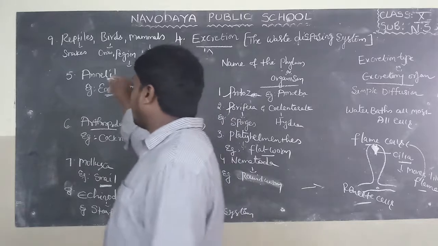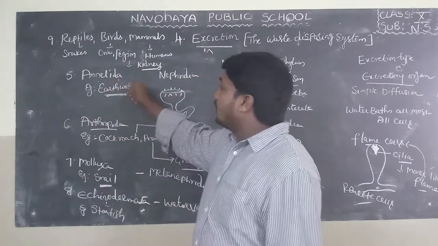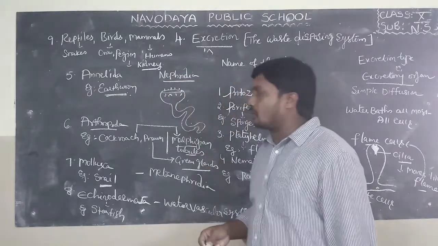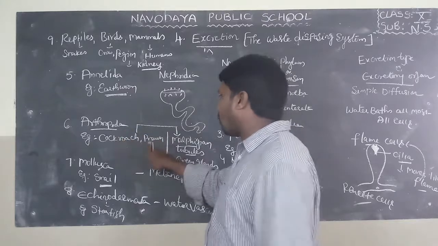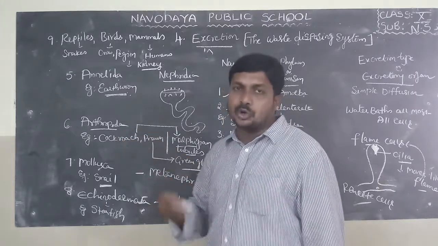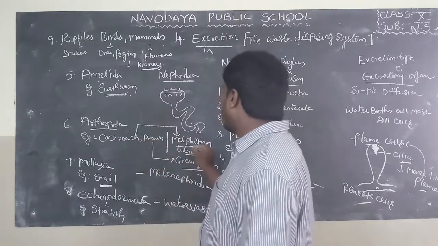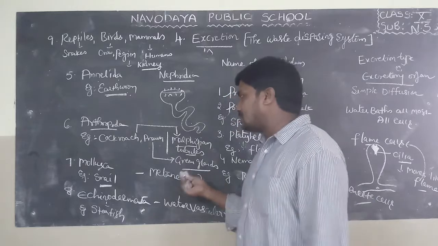And next one, fifth one is Annelida, example earthworm, leech. They have nephridia. Nephridia are the excretory organs in earthworms. Arthropoda, example cockroach, prawn, and butterfly, mosquito, housefly, spider, etc. Cockroach excretory organ is Malpighian tubules. Prawn excretory organ is green glands.